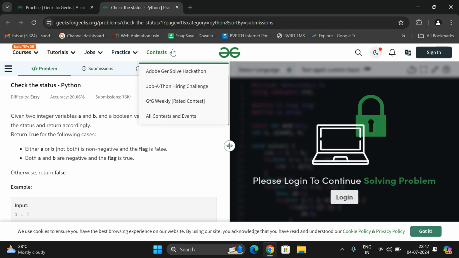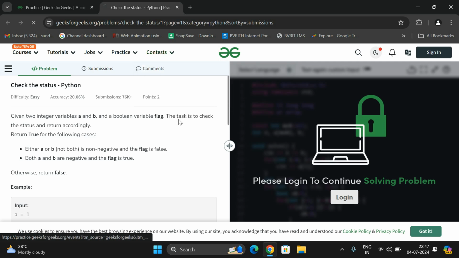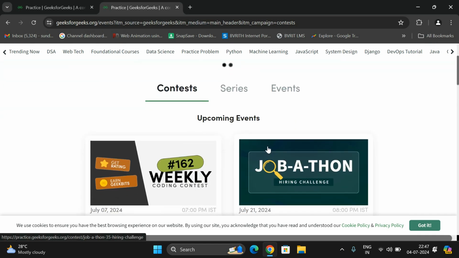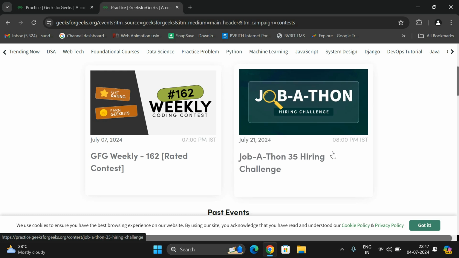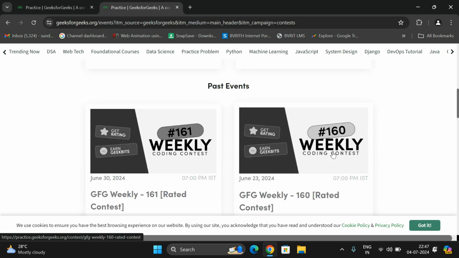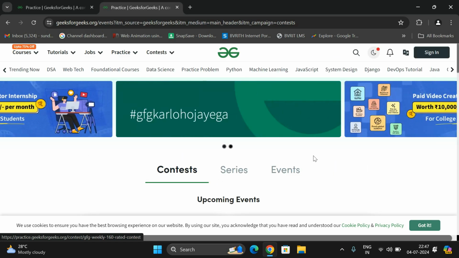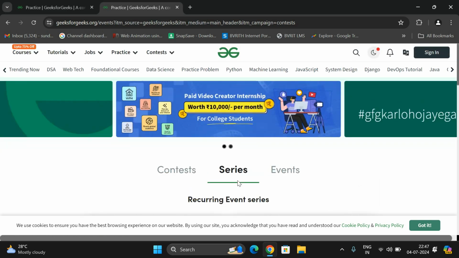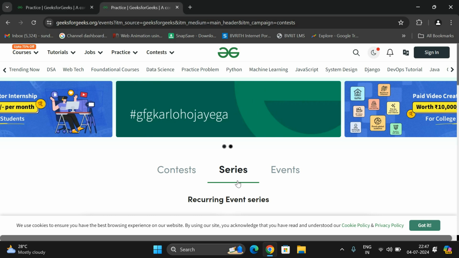Moreover, here you can observe the contests. Here you will find a list of hackathons. You can select any one, and once you are confident about your coding level, you can participate in these hackathons, where your coding will improve more. Whether you get the prize or not is a secondary thing.